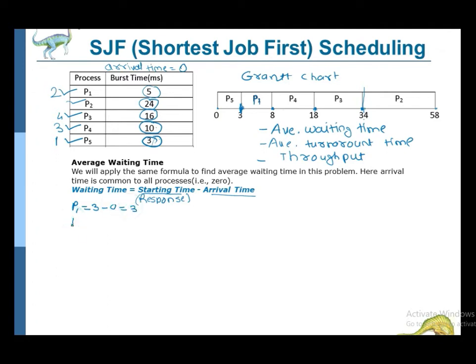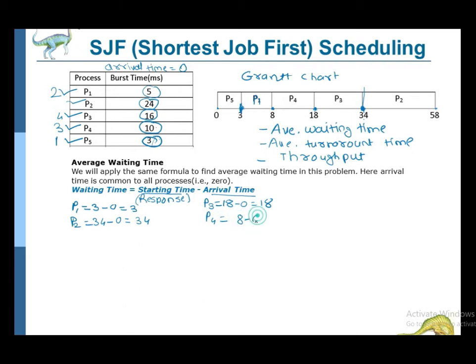Then for P2, the starting time of P2 is 34 and arrival time is 0, so it is 34. Then we will calculate for P3. The starting time of P3 is 18, 18 minus 0, 18. Then P4, the starting time of P4 is 8.